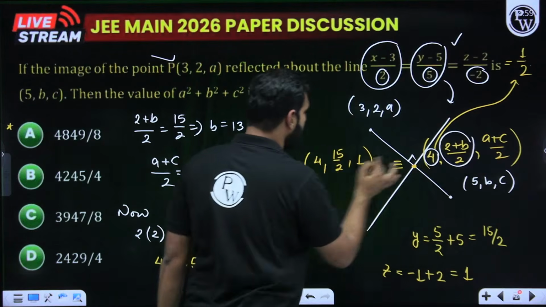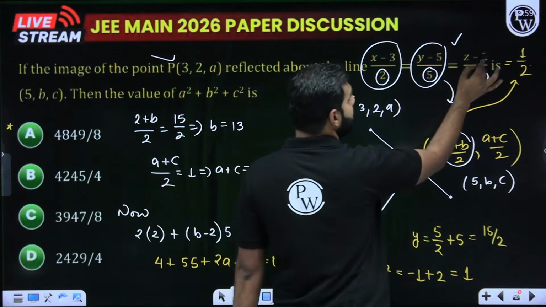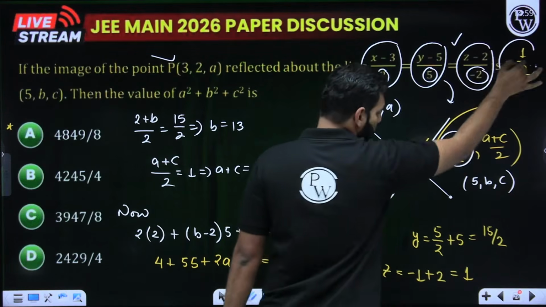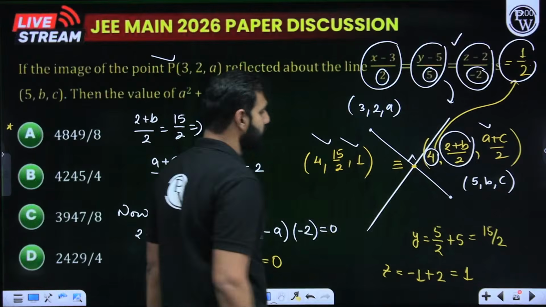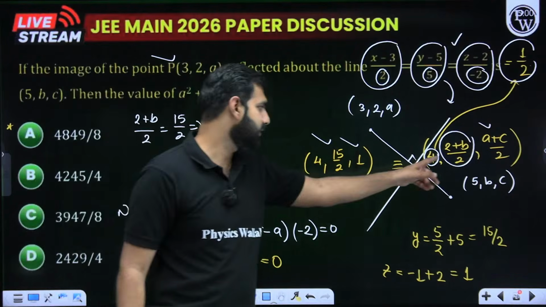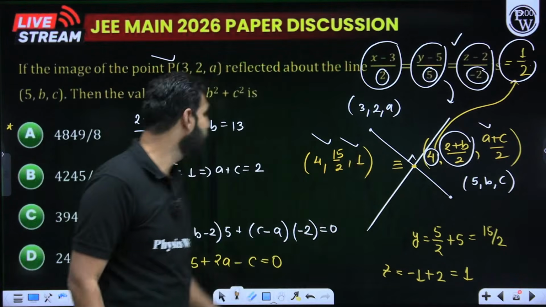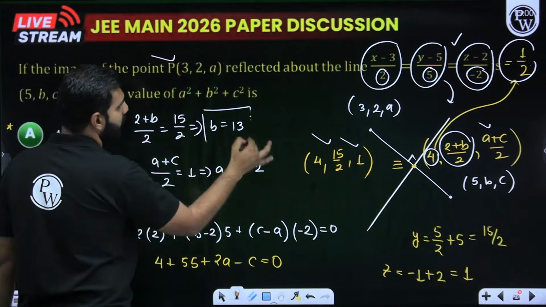So this point here will be 15 by 2. And when I put z minus 2 by minus 2 as 1 by 2, I get the z coordinate, which is going to be 1. I hope you remember that. Now after comparing, we know this is 2 plus b by 2, this is 15 by 2. So by comparing this, I get the value of b, which is 13.